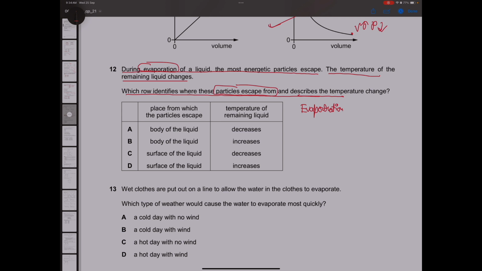The place from which the particles escape will be the surface of the liquid. So we have to decide between C and D. Now, temperature of the remaining liquid will decrease because the particles which evaporated took away some energy along with them. So that is why the energy of the liquid will decrease.